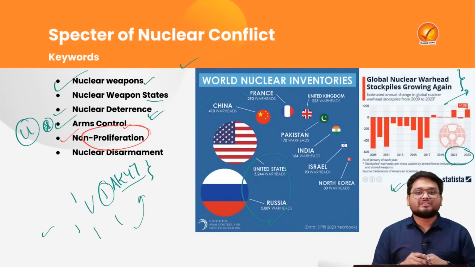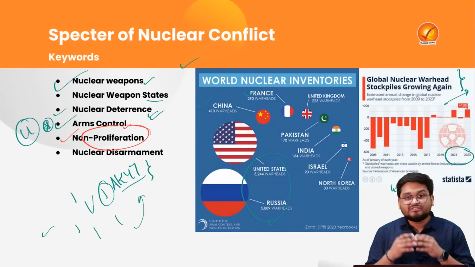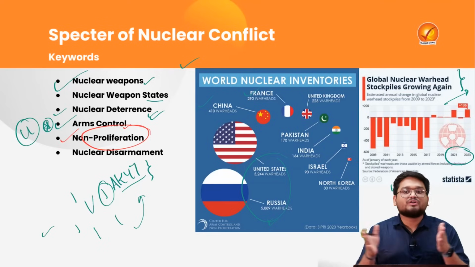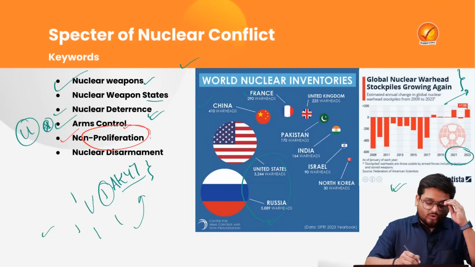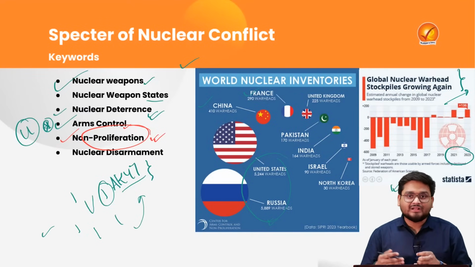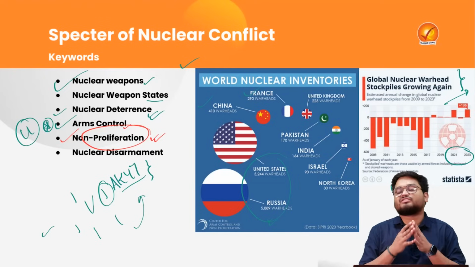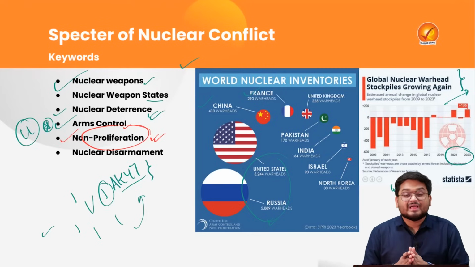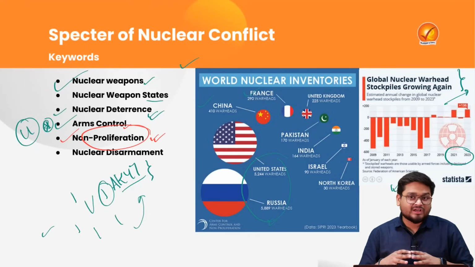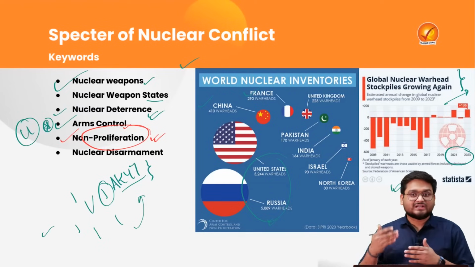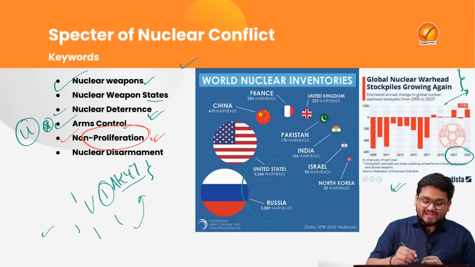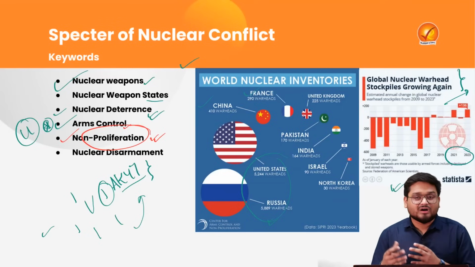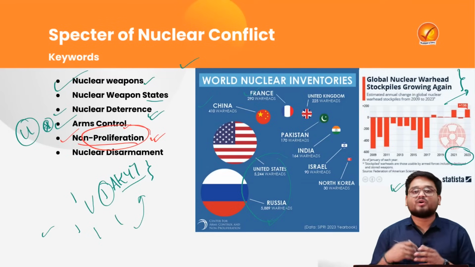Now see, the term proliferation, if we go by the meaning of it, generally signifies the spread of this particular nuclear technology to the rest of the global community. And when we talk about nuclear weapons, this is not something that we should be sharing with other countries, because we have to understand nuclear weapon in itself is a weapon of mass destruction, and it is not like nuclear energy. It is not like other kinds of green energies and so on, of which the technologies can easily flow between various countries. We are talking here about weapons, right? So that is why when we talk about nuclear weapons, there should also be non-proliferation of the same.